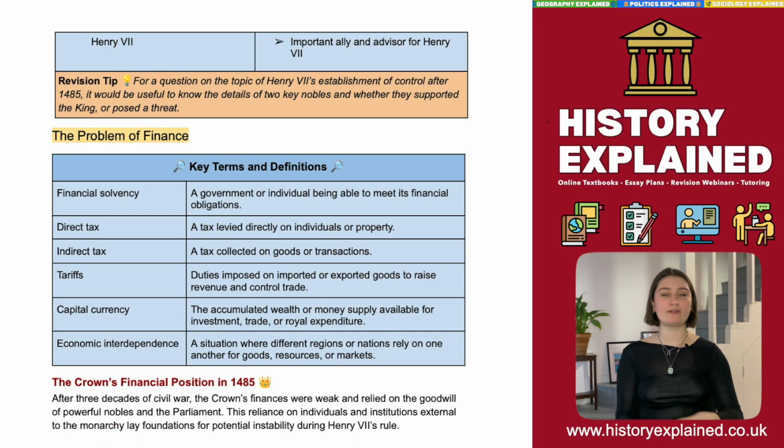Okay, so now we've got a bit of a picture of what Henry VII's government looked like. Let's move on to finance. So here we've just got a few key terms. Some of them you may know already, particularly if you do economics. Some of them you might not, so feel free to have a little pause and read through.